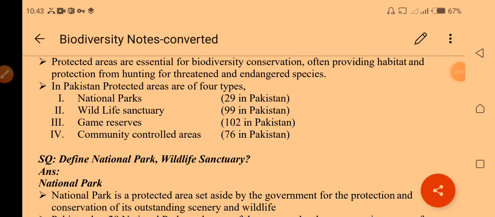Protected areas are essential for biodiversity conservation, often providing habitat and protection from hunting for threatened and endangered